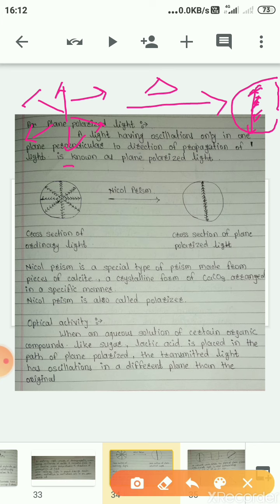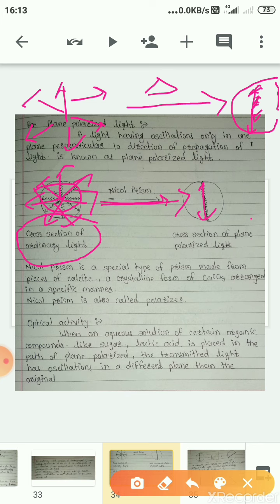Here we have the cross section of ordinary light, where the light can pass in all directions. But after passing through a Nicol prism, the light passes in only one direction, perpendicular to the direction of propagation.